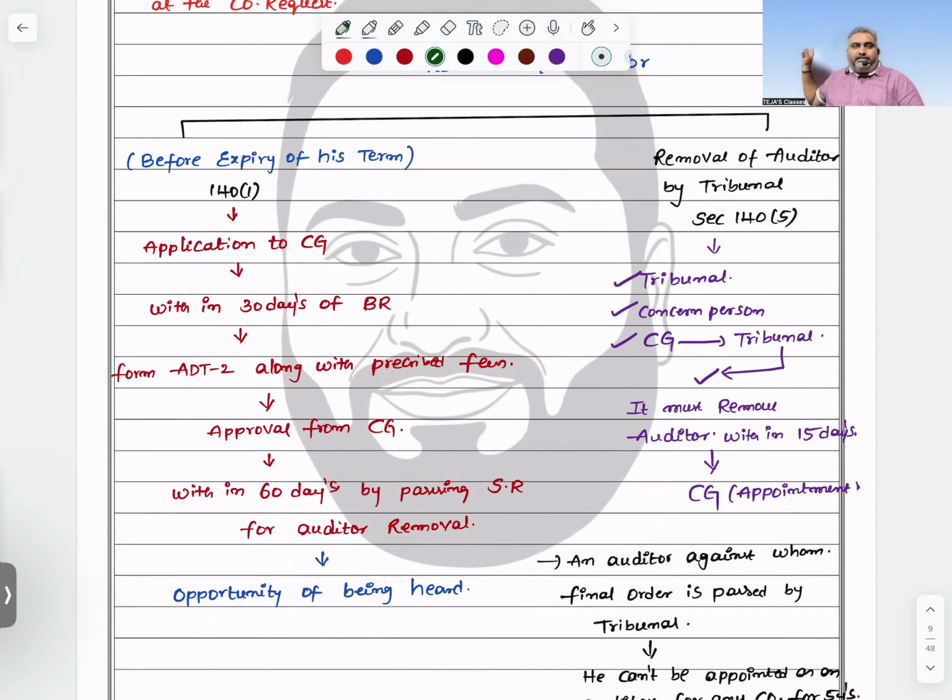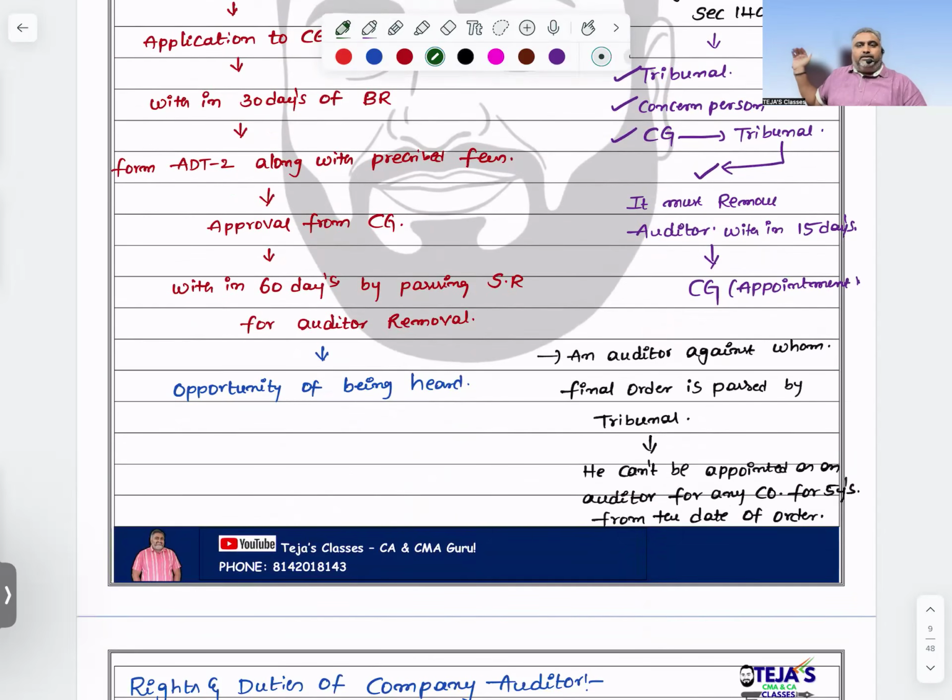Removal of auditor by tribunal, Section 140, Sub-section 5. Which parties can make an application? The tribunal on its own, second the concerned person, third the central government. If the central government, see to whom they are filing the application: the tribunal. If the tribunal is satisfied, they can remove the auditor. Within how many days? 15 days. Then to whom are they giving the power to appoint the auditor? Central government, 15 days. Then the auditor against whom the final order is passed by the tribunal cannot be appointed as an auditor for any company for 5 years from the date of the order.